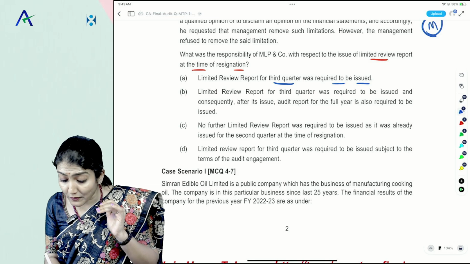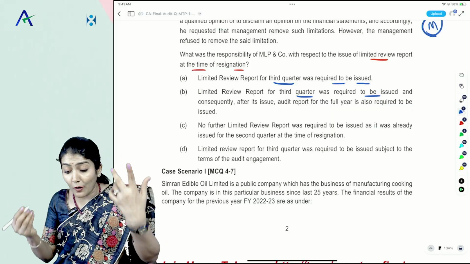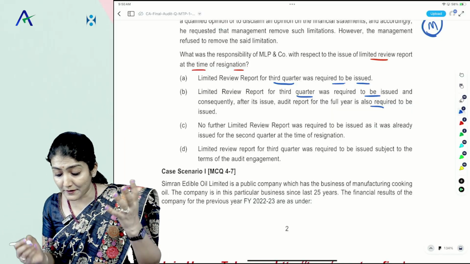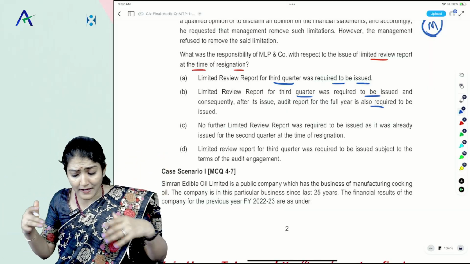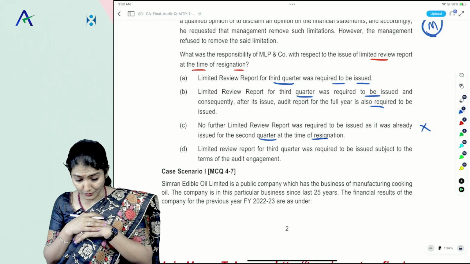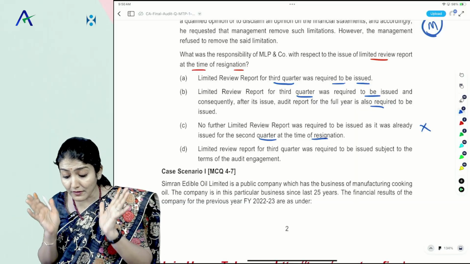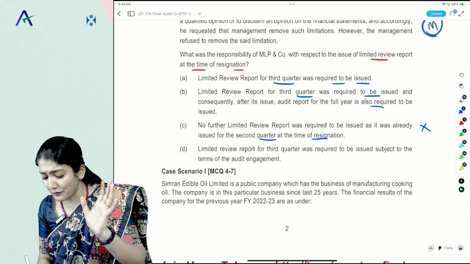Limited review report for the 3rd quarter was required to be issued, and consequently, after its issue, the audit report for the full year is also required to be issued. No further LR was required as it was already issued for the 2nd quarter at the time of resignation. Limited review report for the 3rd quarter was required to be issued, subject to the terms of engagement.